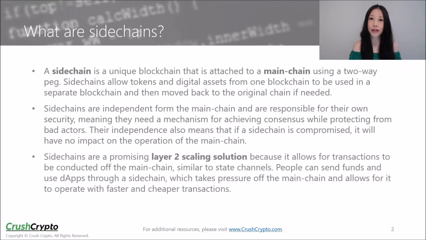Sidechains are a promising Layer 2 scaling solution because they allow for transactions to take place off the main chain, similar to state channels. Users can send funds and use decentralized applications using sidechains. This takes pressure off the main chain, allowing it to operate faster and cheaper transactions.